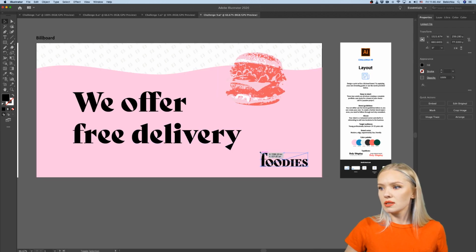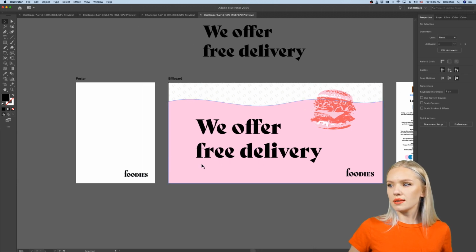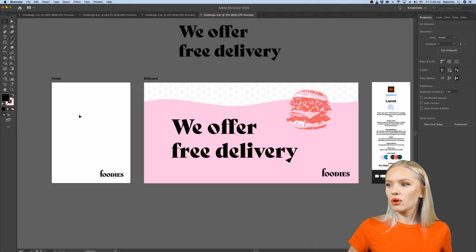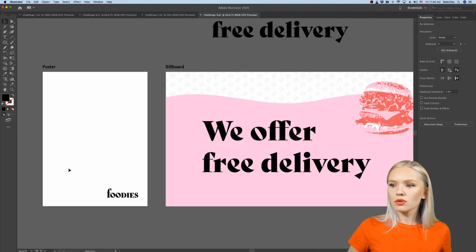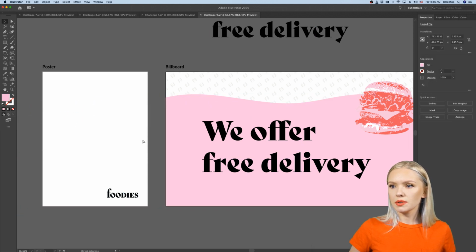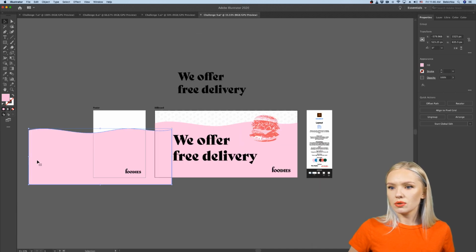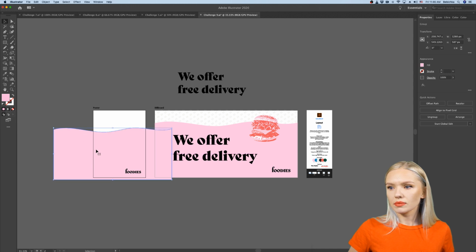And I'm going to make this logo a little bit smaller here, because people already probably know this brand, so they are going to recognize this design. All right, so now let's move on to our poster. So how do we apply this? I can literally just copy paste this, and what I can do is I can make this a little bit smaller like that.